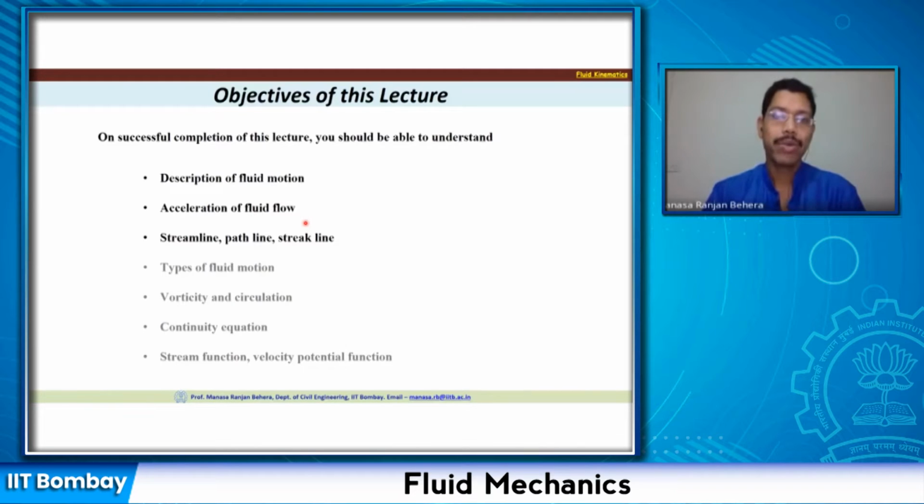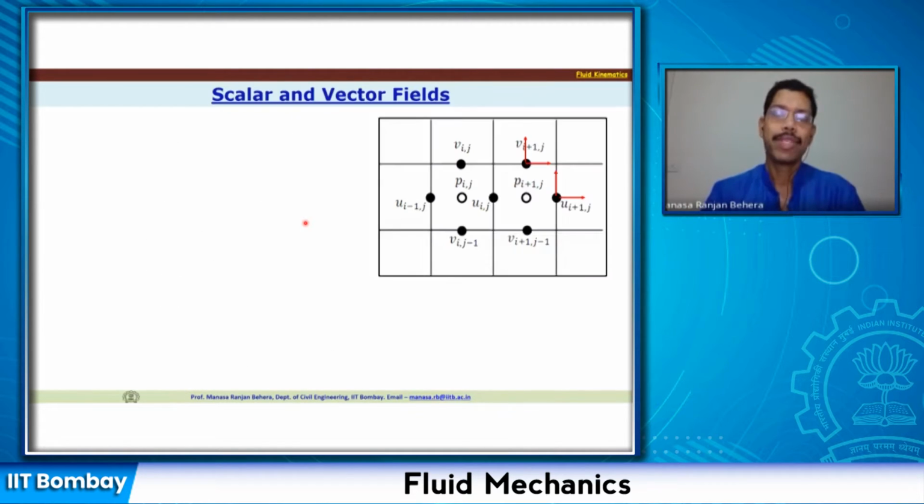In addition, you will understand various concepts of stream functions and potential functions, which give rise to streamlines or equipotential lines. In today's lecture, we will cover only the first three, and in the consecutive lectures, we will take the other aspects. So let us now look at, first of all, some basic concepts.